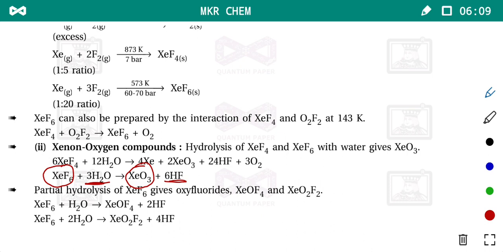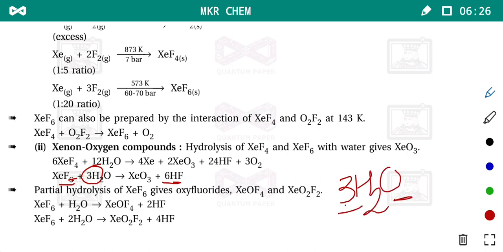In xenon hexafluoride, see how many fluorines are there? 6. So we require 6 hydrogen and 6 HF is released. For 6 hydrogen we hydrolyze with 3H2O, and these 3 oxygens combine with xenon, and we get xenon trioxide.